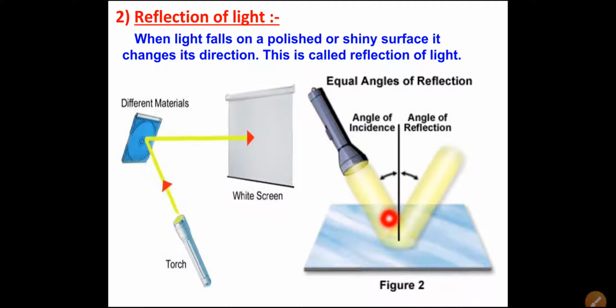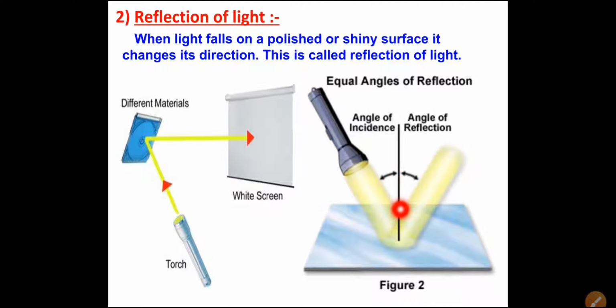Now here in this figure 2 you can see the angle of reflection and angle of incidence. So equal angle of reflection. From this torch, when light falls on this mirror, then it is reflected in another direction. When you draw a perpendicular line, this perpendicular line is called the normal.